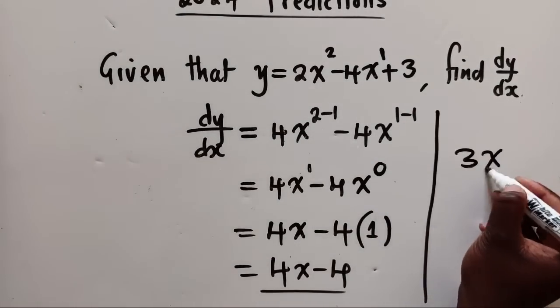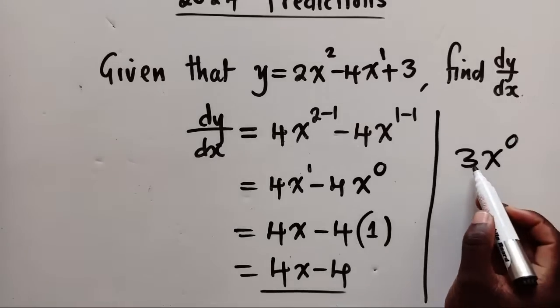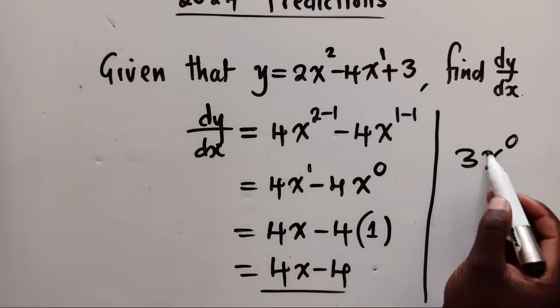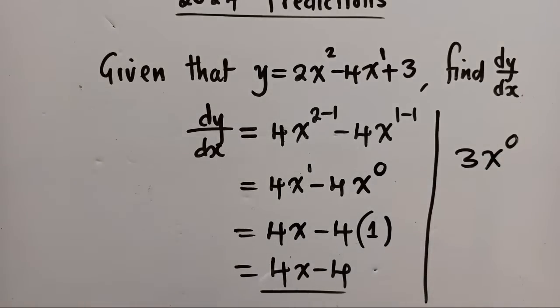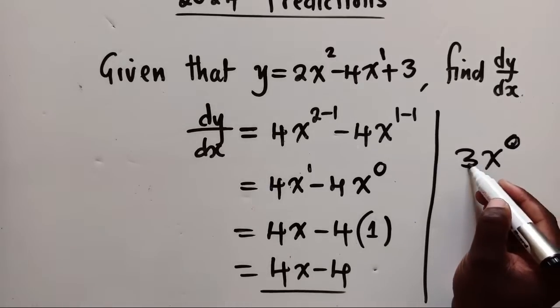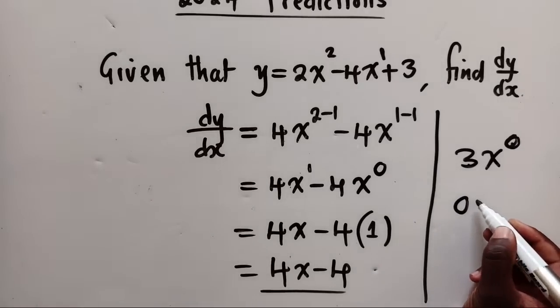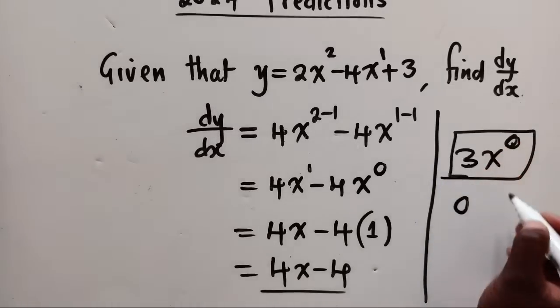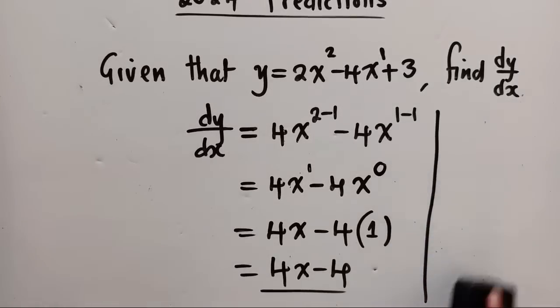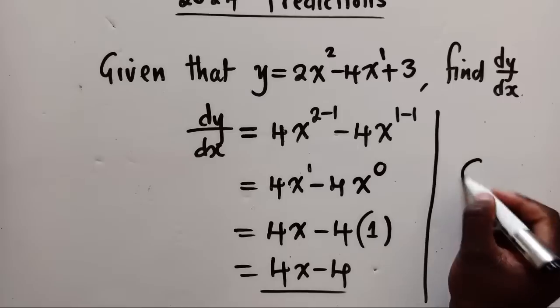You pretend that this 3 has got a power 0, because we know that anything to the power 0 gives us a 1, meaning we'll just remain with 3. So this power 0, when multiplied by 3, gives us a 0. That's why we say the derivative of a constant, a number without a letter, will just give us a 0.